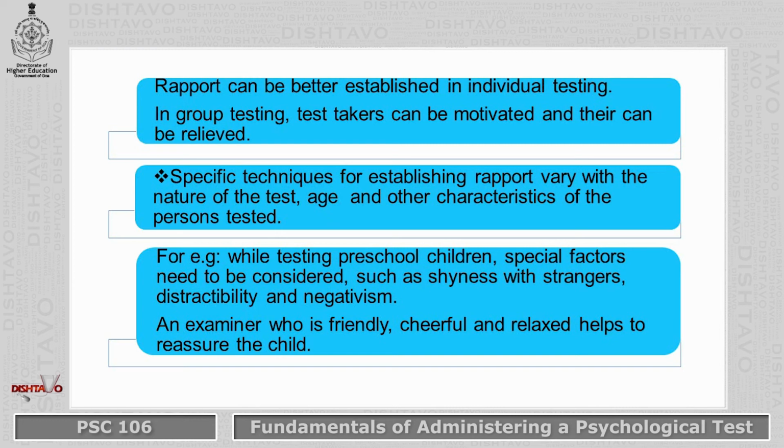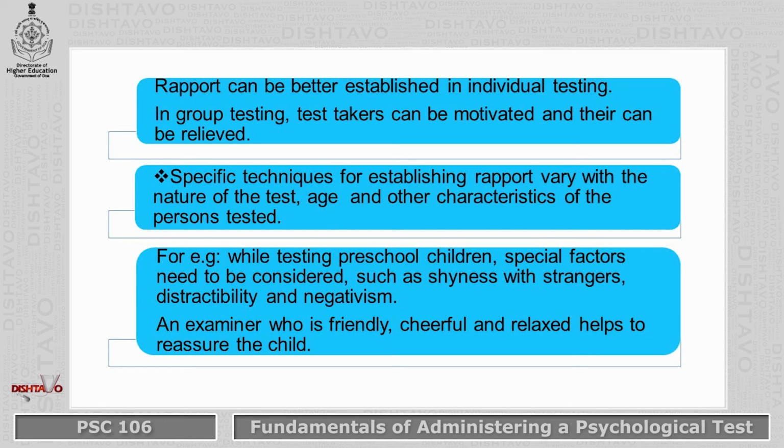Specific techniques for establishing rapport vary with the nature of the test, age, and other characteristics of the persons tested. For example, while testing preschool children, special factors need to be considered, such as shyness with strangers, distractibility, and negativism.